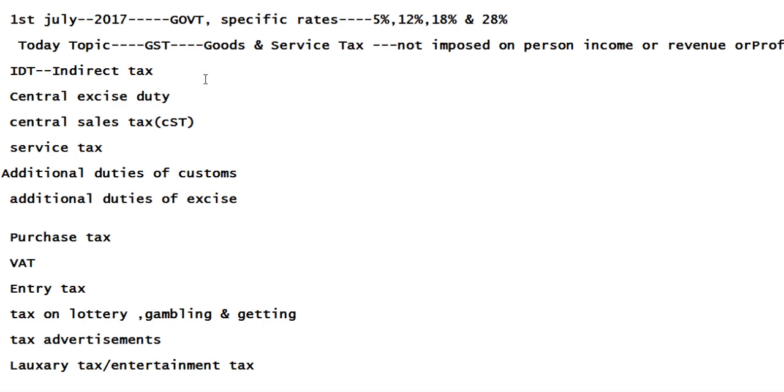So right now, compared to the past, these are all indirect taxes. Before the introduction of GST, we had these indirect taxes. Now these indirect taxes are replaced.